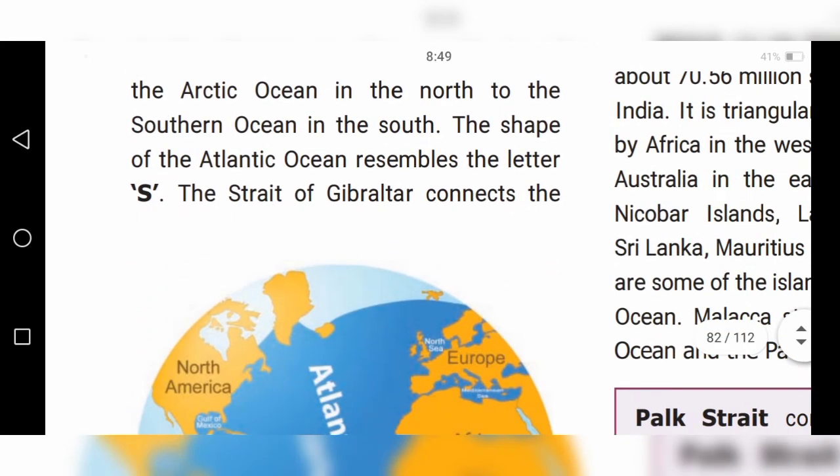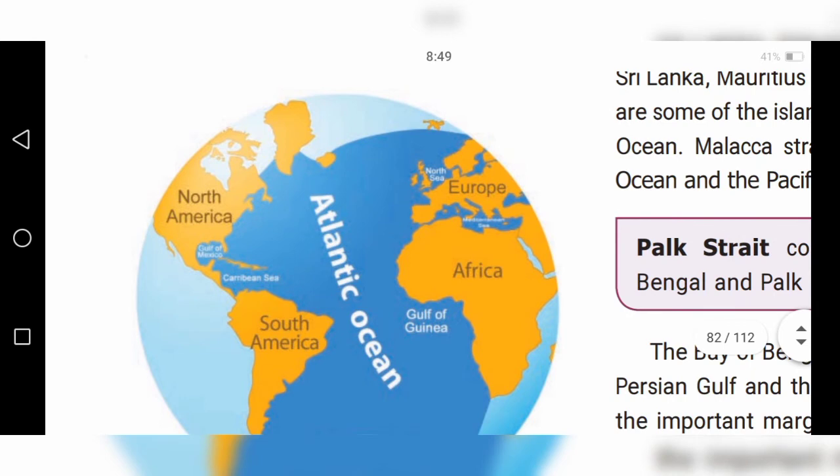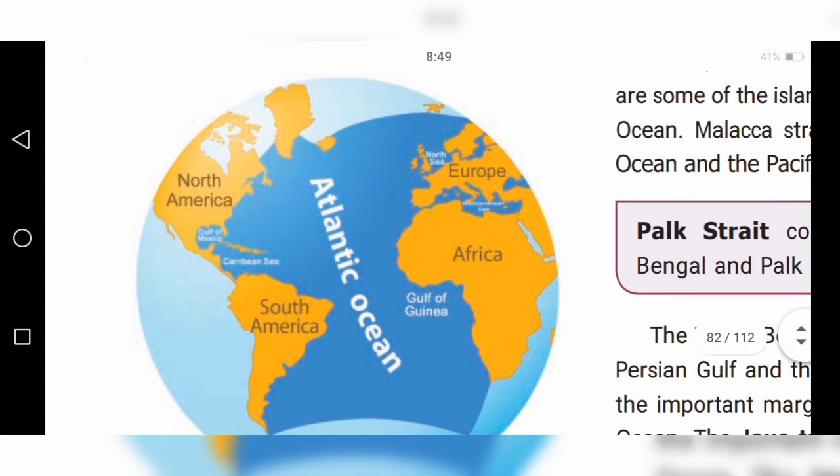It is bounded by North America and South America in the west side, and Europe and Africa in the east side. There are four continents. What are the four continents surrounded by the Atlantic Ocean? North America, South America, Europe and Africa.